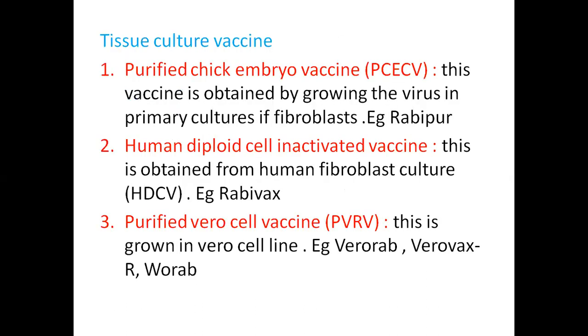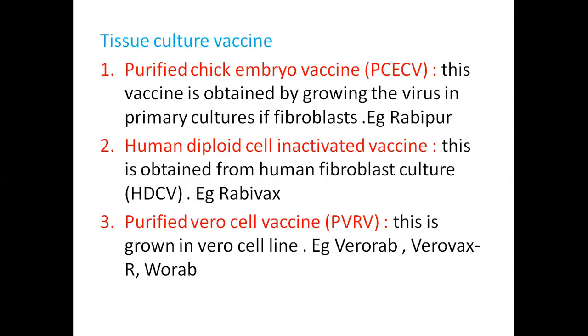Coming to tissue culture vaccines. In this, we have purified chick embryo vaccine, PCECV. This vaccine is obtained by growing the virus in primary cultures of fibroblasts. Example, Rabipur. Next, we have human diploid cell inactivated vaccine, HDCV.